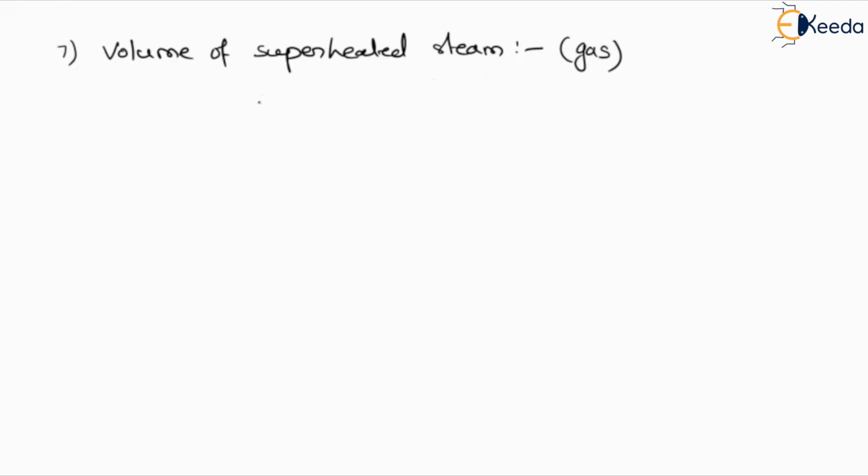Now if we want to define the superheated steam volume. As we have learned about the superheated steam, it is simply behaving like a gas. So we can apply the gas law for this. So here we can define the V superheated. Directly I am writing the formula. So this formula will be defined as V superheated equals Vg times T superheated by Ts, where T superheated I have already written as the temperature of the superheated steam, and Ts is the temperature of the saturated steam.